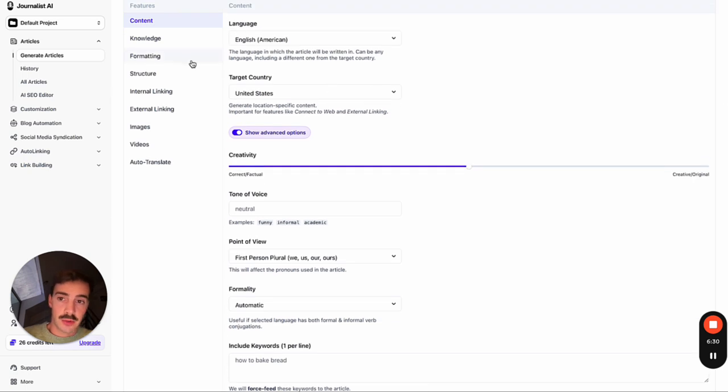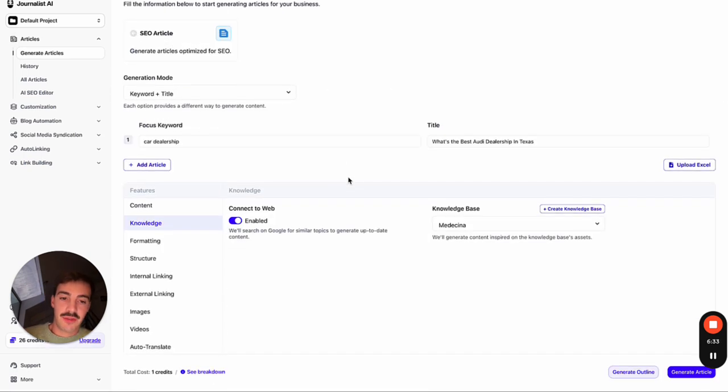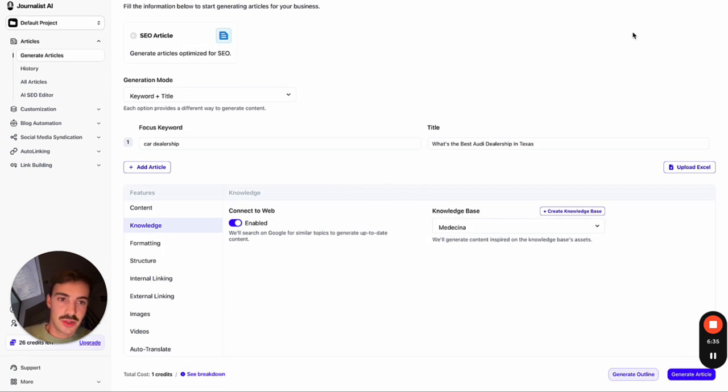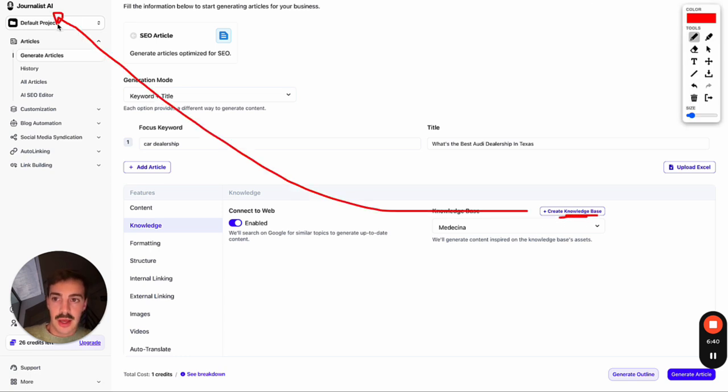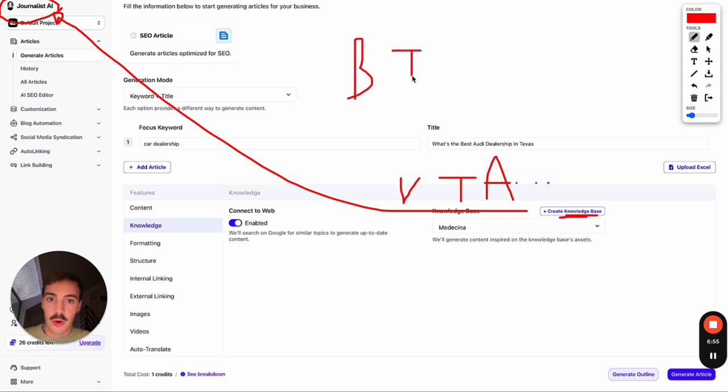Now, speaking of context, moving on to the next tab, knowledge. This is a very powerful feature. Essentially, you can create a knowledge base, and what you're doing is uploading info to our AI brain, whether that's videos, text documents, audio documents, doesn't really matter. You're feeding our AI with info on your business. So now our AI is able to produce brand-tailored content using your brand's tone of voice, your brand's mannerisms, your brand's nuances, okay? So you're essentially able to produce non-generic, AI-ish content, which is not what we want.